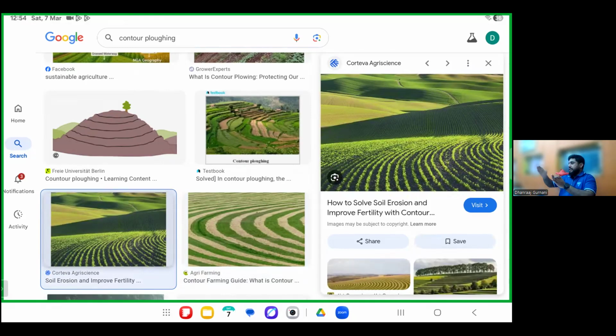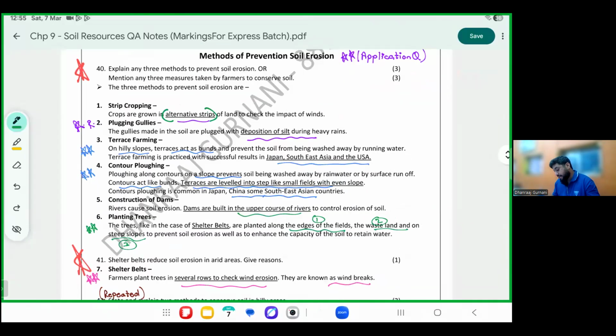Strip cropping means alternate strips of crops, one tall crop, one short crop. Contours are also, one area would be higher, one area would be lower. And terrace farming is step farming. Basically, you've converted your slope into steps. So the same thing, strip cropping prevents impact of wind. Plugging gullies help to deposit the silt. I'll show you a gully photo also.